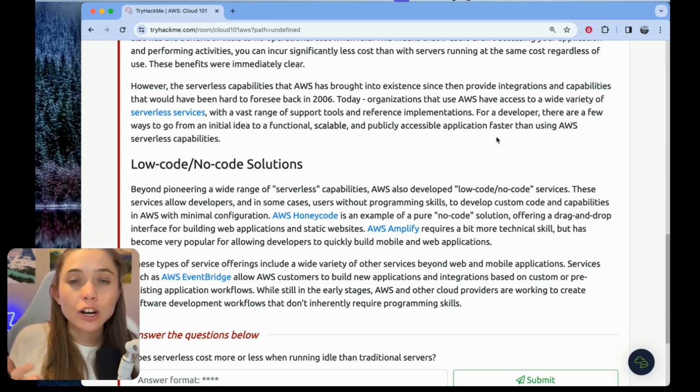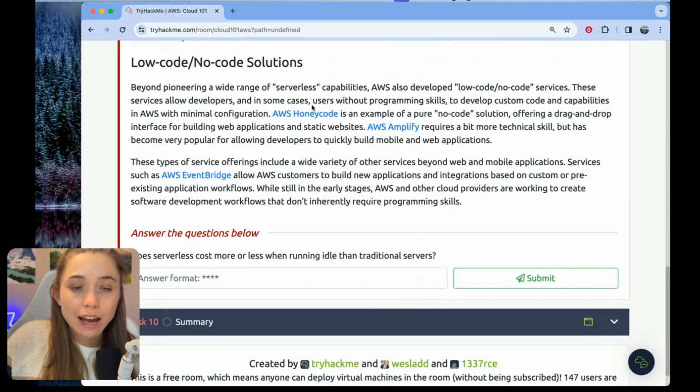I know one of the modules in this learning path is serverless technologies, specifically Lambda and API Gateway, I think we just saw. So it'll make more sense, I think, when we're knee deep in it. So don't worry. And then that was section 1. Section 2, low code and no code solutions.